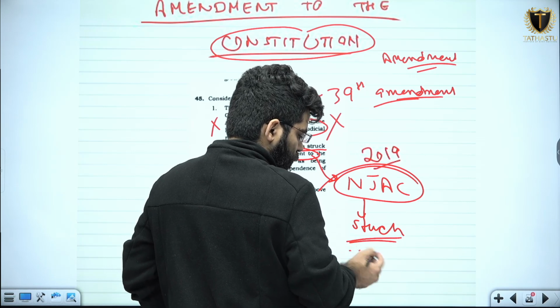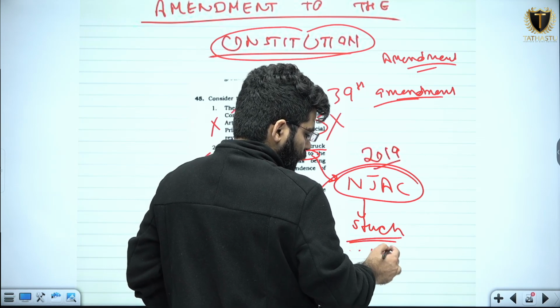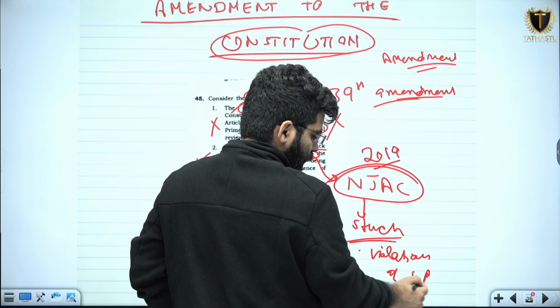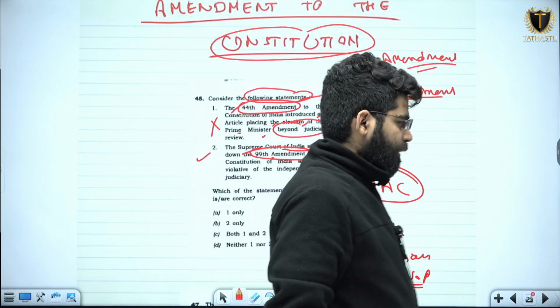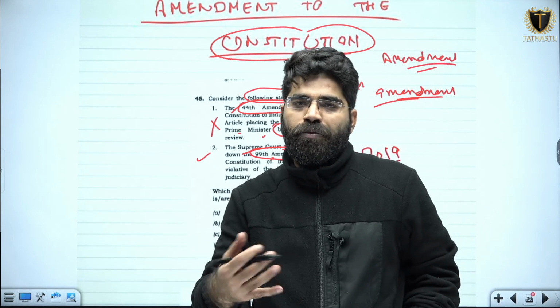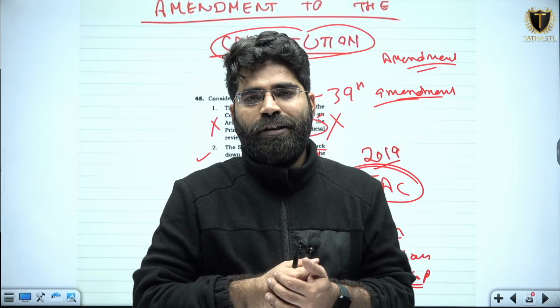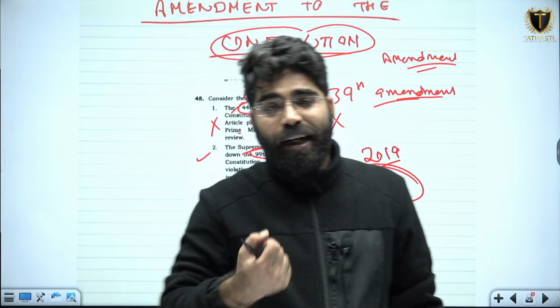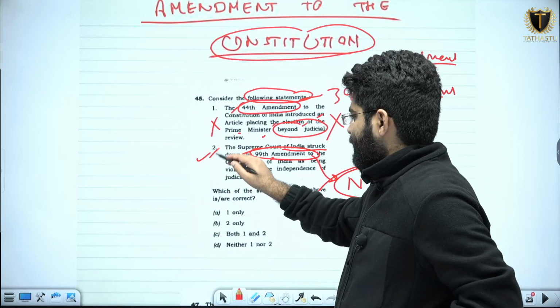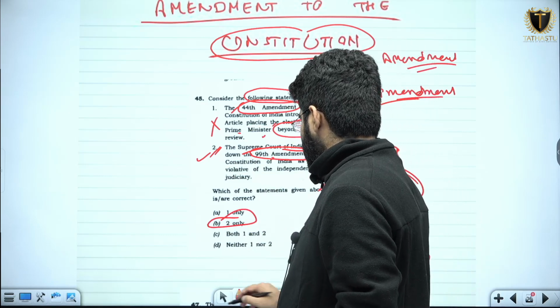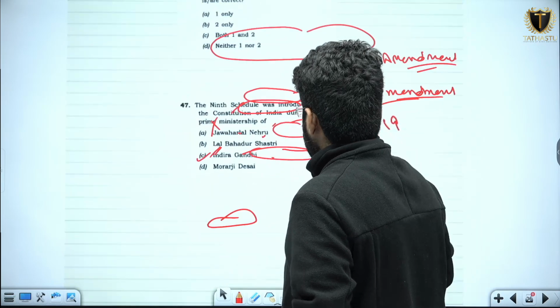Because it saw it as a violation of the separation of powers, like Parliament venturing into the domain of the judiciary. So NJAC was struck down as unconstitutional or ultra vires. So this is a correct statement. 1 is wrong, 2 is correct. So the answer will be option B, that is only statement 2 is correct.